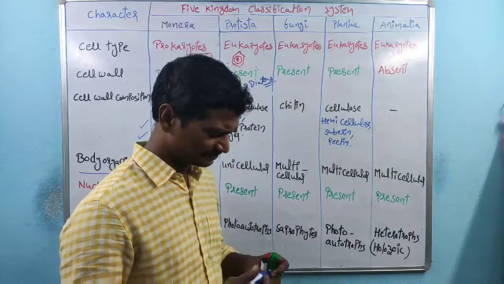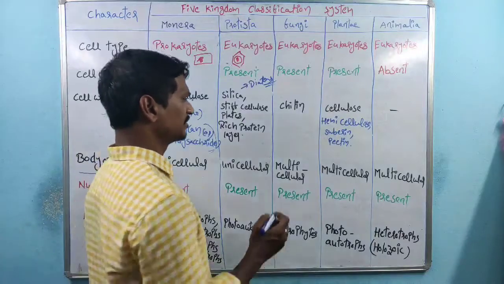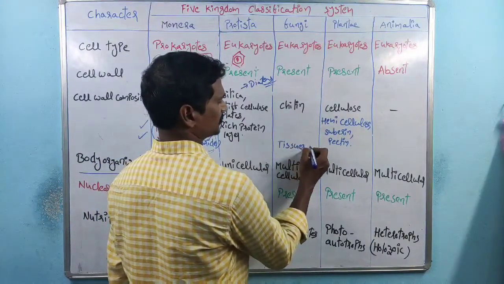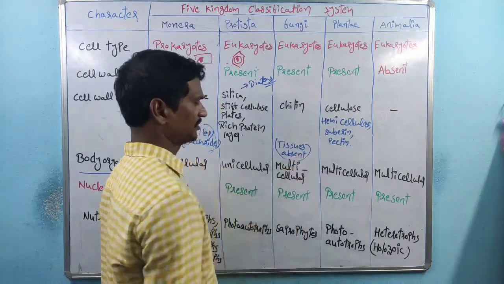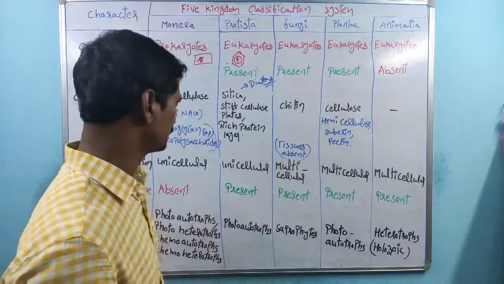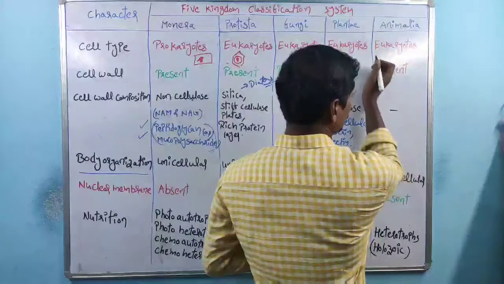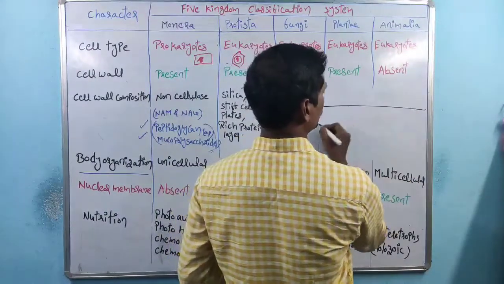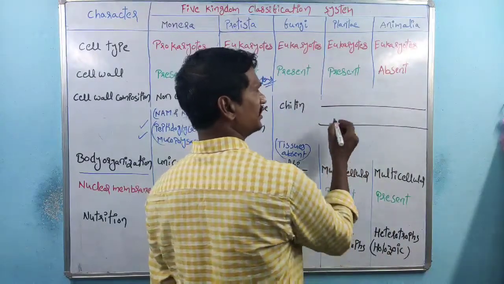And the next one is the fungi. Fungi is multicellular, but here tissues are absent. Within the fungi, tissues are absent. Sir, how is this possible? Most of the students have this doubt. See, this is the fungi, a tube-like or filamentous structure, filamentous fungi.